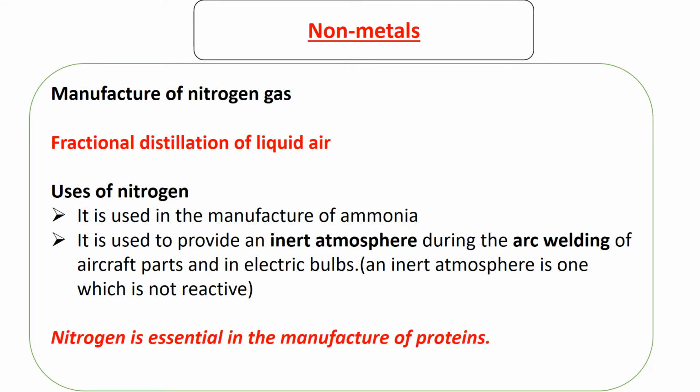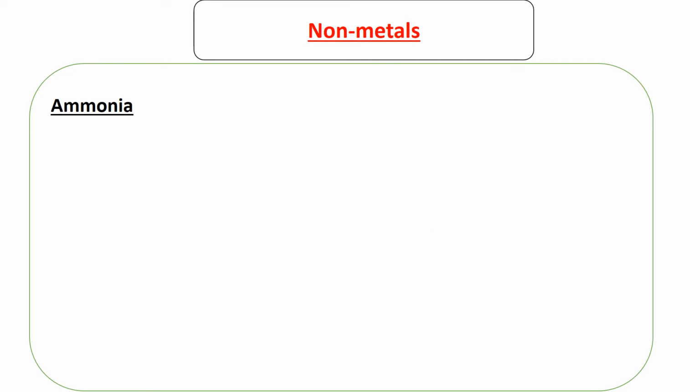Then there's also another importance of nitrogen, which is its importance in the manufacture of proteins. So in our bodies, in plants, nitrogen is used to make proteins. Now that's everything about nitrogen. So the first use of nitrogen was in the manufacture of ammonia, so we're going to spend the rest of our time studying ammonia.